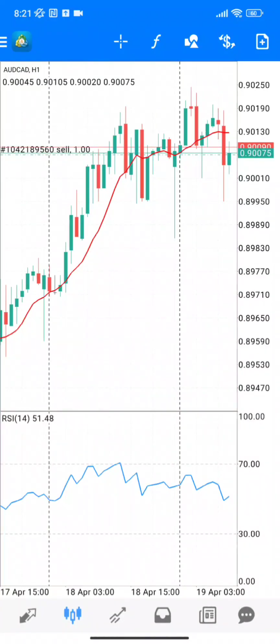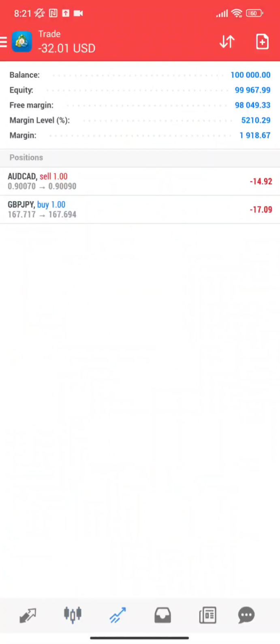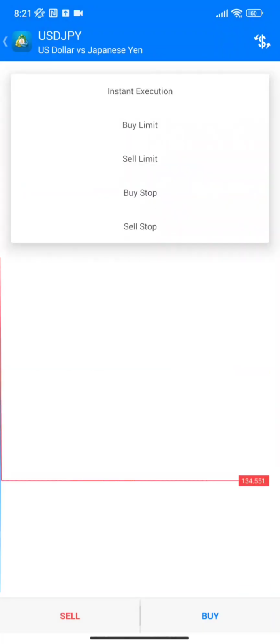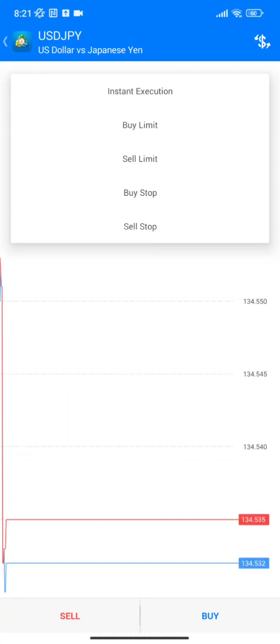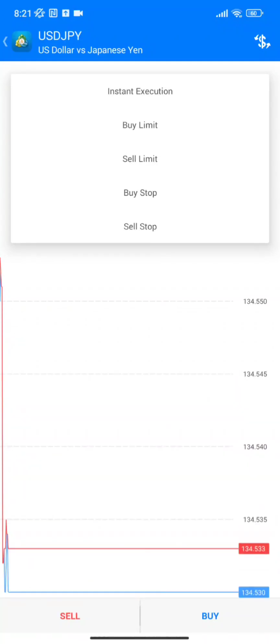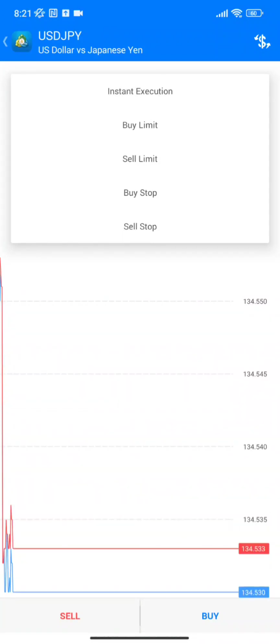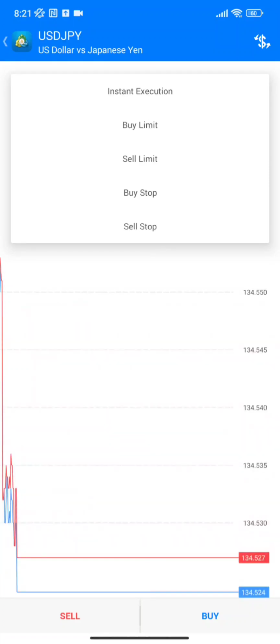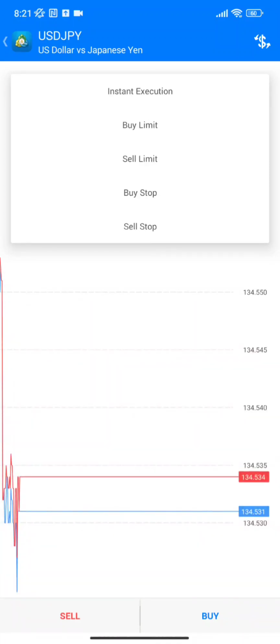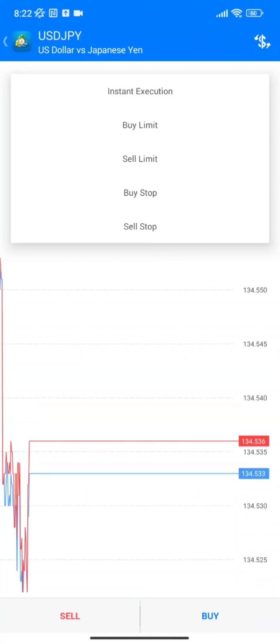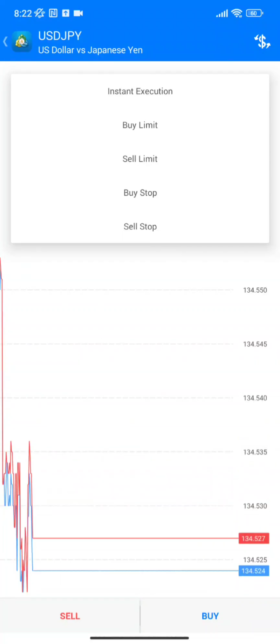Simple as that. Now there are other ways that you can take trades on this. The first one I want to show you is, let's say I give you a buy limit. You go to new order and you will see buy limit, sell limit, buy stop, sell stop. So what does buy limit mean? It means that maybe price is up, you believe it's going to come down to a certain point, and then it's going to continue going back up, which is buying. Now a sell limit is simply the opposite of what I just told you. It means that price is down, but you believe it's going to go up to a certain point, and then it's going to start selling.